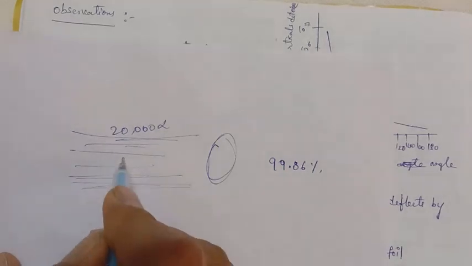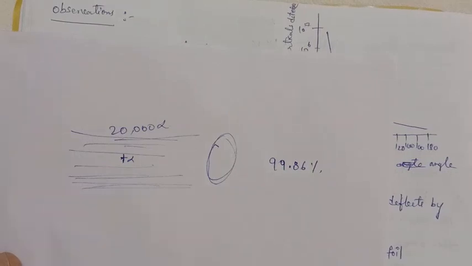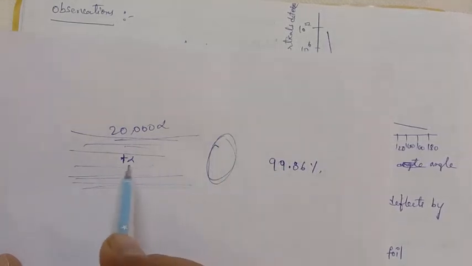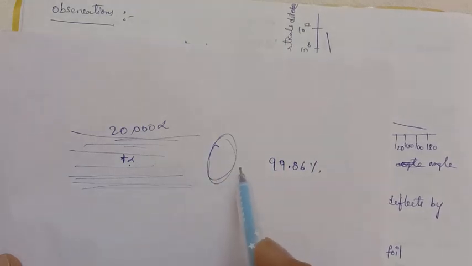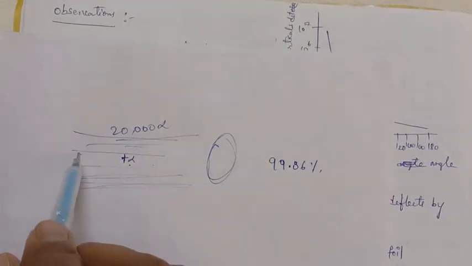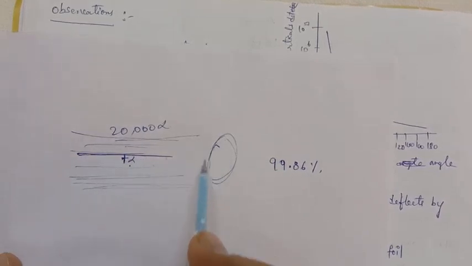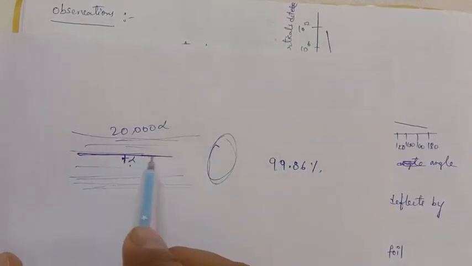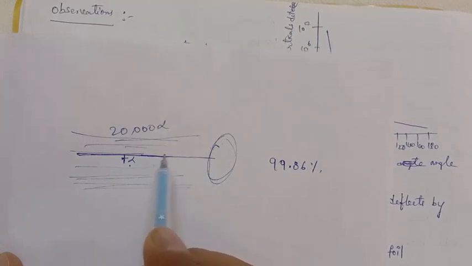If there is any positive charge within this atom, then the positive alpha particles will suffer deflection. Where is the positive, here, here, or where? They can observe only along the central path of this atom, where only one particle gets deflected by 180 degrees.